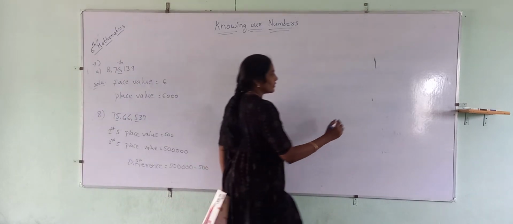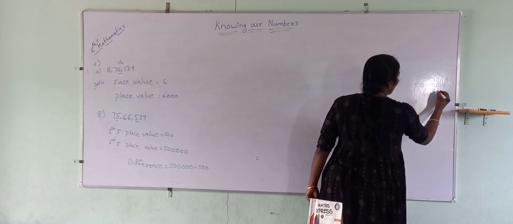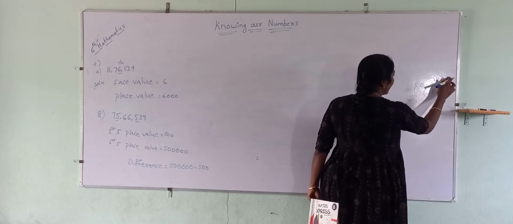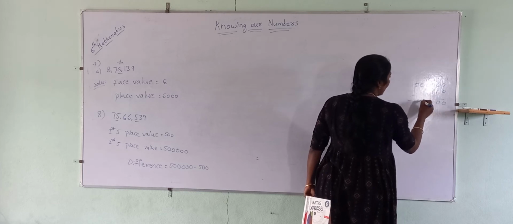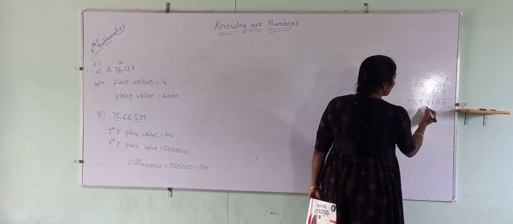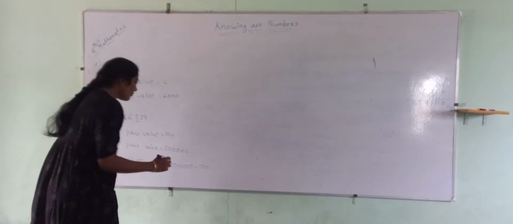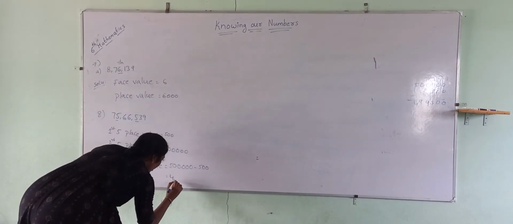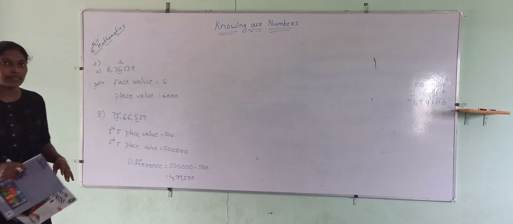Right? 0, 0. 10 minus 5, 5. 9, 9, 4. So it's 4,99,500. 4,99,500. Simple only.